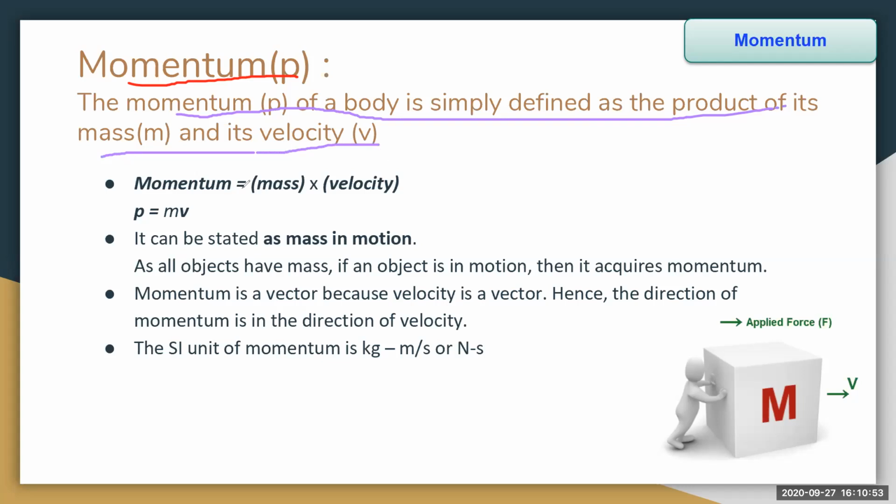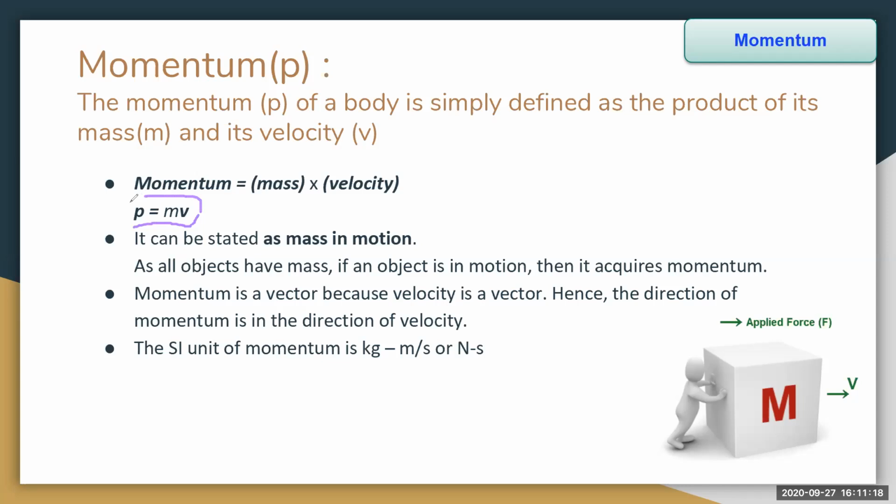Any object will have mass, and if it is in motion, it will have some velocity. The product of mass and velocity gives us the momentum. Therefore, P is equal to mv.